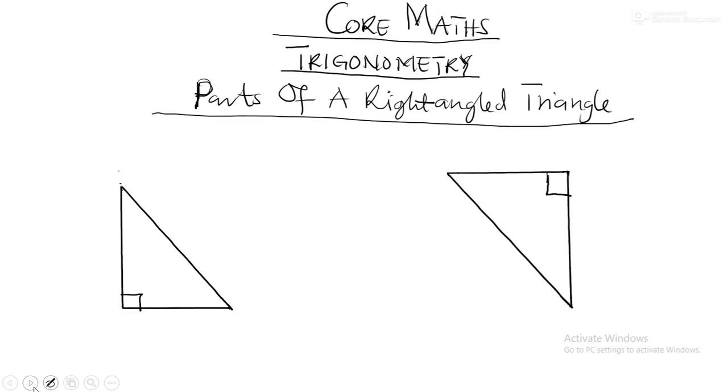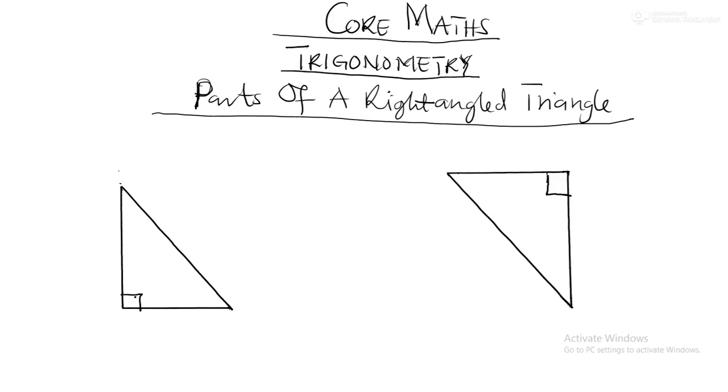Good. So let's look at this one. Parts of a right-angled triangle. So as I said, we will focus on the trigonometry of right-angled triangle. Meaning that we want to measure the lengths and the angles of what? Right-angled triangle, and know the relationship between the length of sides and what? The angles of right-angled triangle. Okay, so let's look at the parts of a right-angled triangle. It's very, very important, and you have to pay attention here.